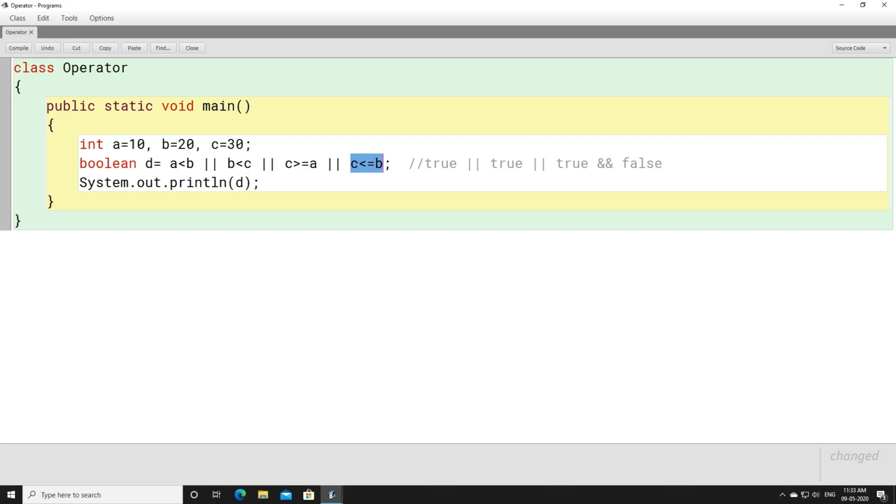Then or C is less than equals to B. Now tell me, what is the value of C? 30. 30 is less than B? No. Is it equals to B? No. So here we will get as false. The outcome will be false.